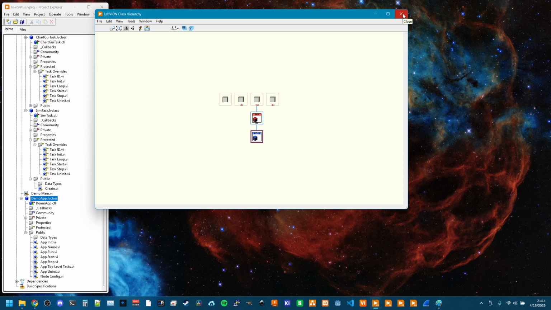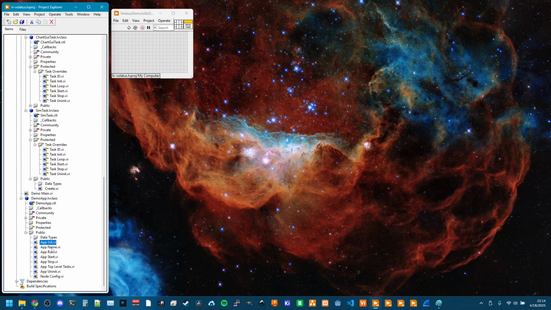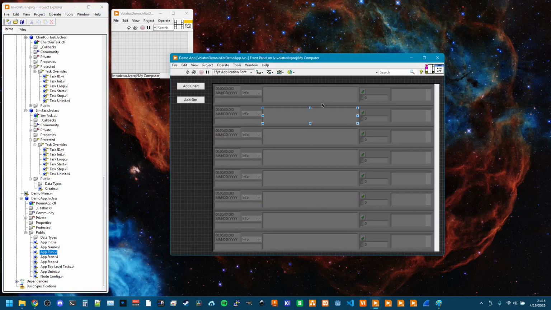And there is a core actor that drives calling these lifecycle VIs, but this gives you the opportunity for doing things at the very, very top level, whether you're using it just for splash screens and updating splash screen status until it's running, and then you close it once it fully finishes initialization, or for simpler applications like this one, where you want a bit of a GUI as your top level entry point to launch other things that happen, this could be the place to do that.